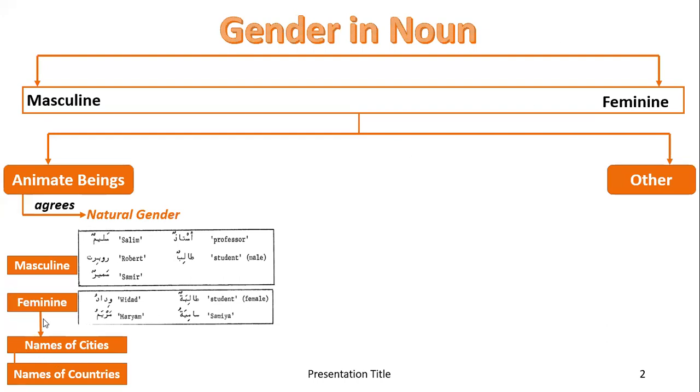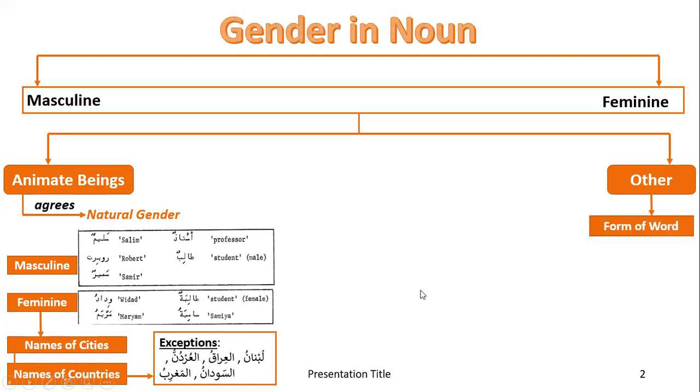Names of countries are also feminine, and we just have a few exceptions: Lebanon, Al-Iraq, Al-Urdun, As-Sudan, and Al-Maghrib, which is Morocco. These are not feminine, these are masculine. Just remember that these are exceptions to the rule that names of cities and countries are feminine.